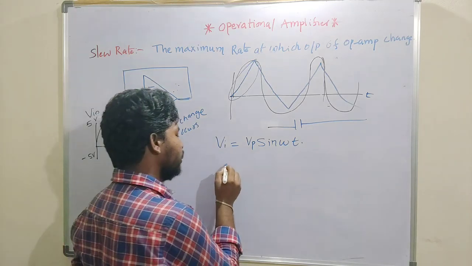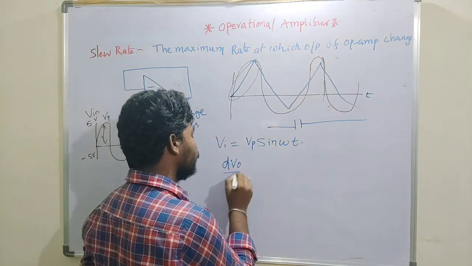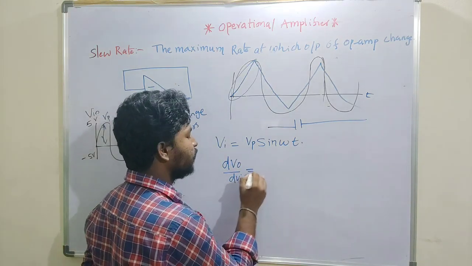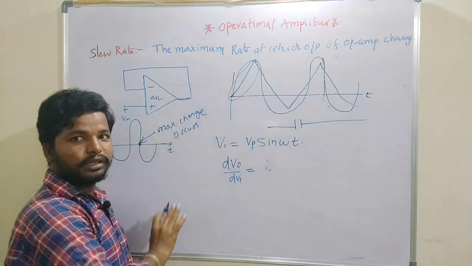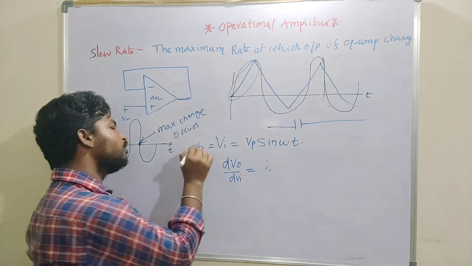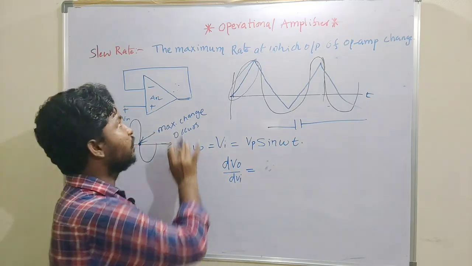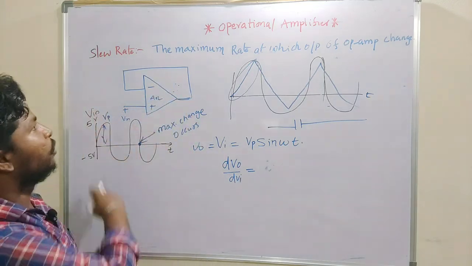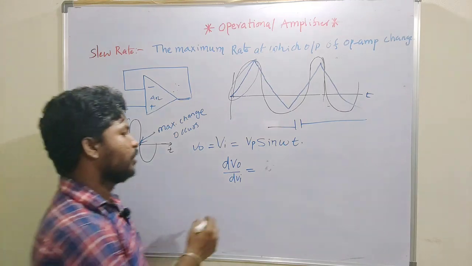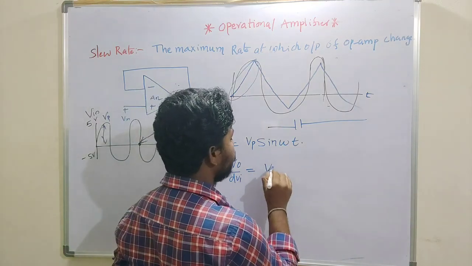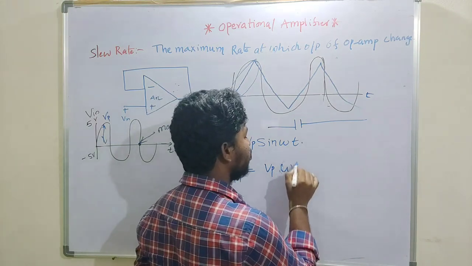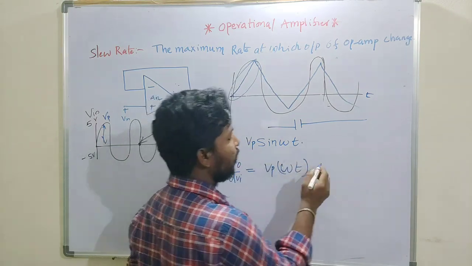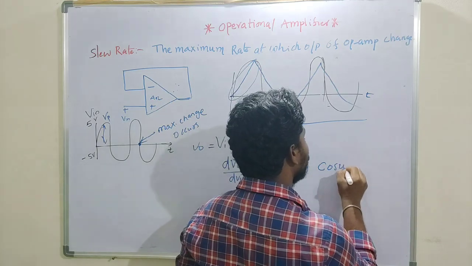If I differentiate the output, since the input and output will be the same for a unity gain amplifier, I get Vp omega times the differentiation of sin omega t, which is cos omega t.